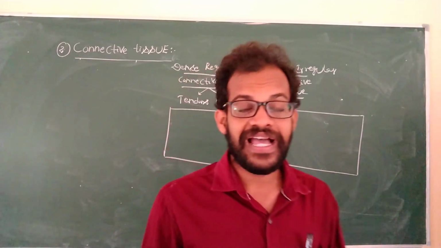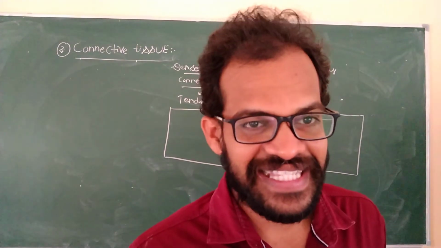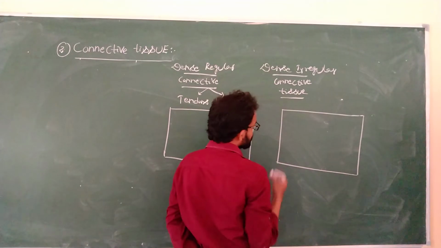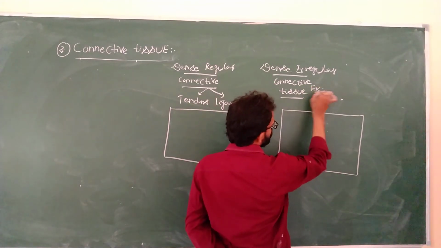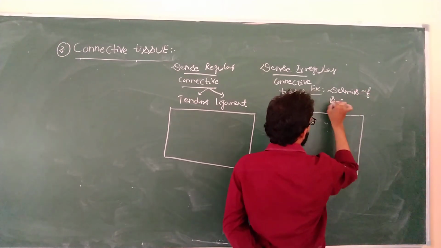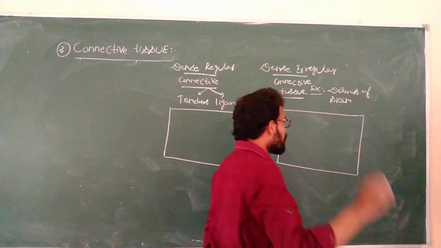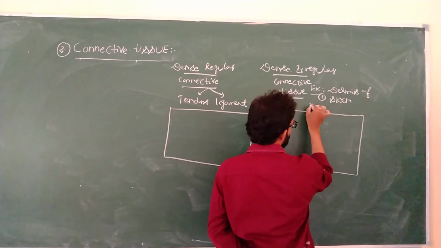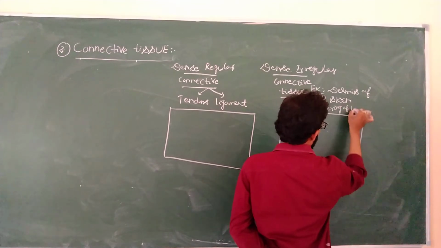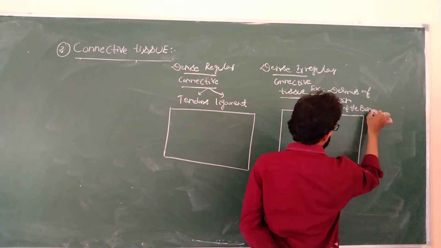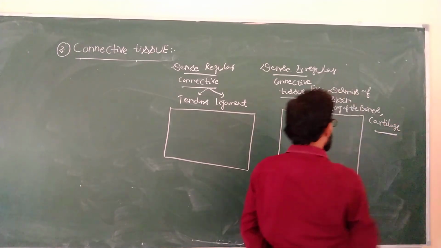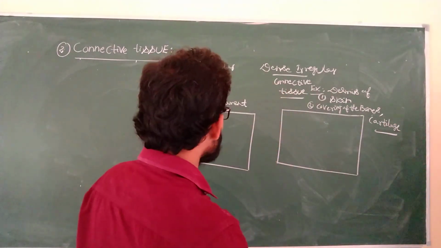Dense irregular connective tissue is located in the dermis of the skin. Examples for this tissue: the dermis of the skin, that is the first example. Second example, covering of the bones, and covering of the cartilage.